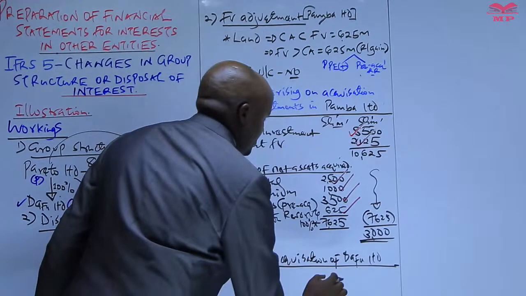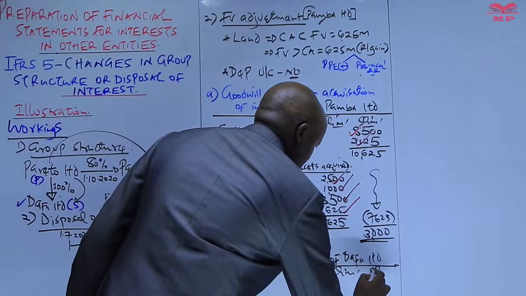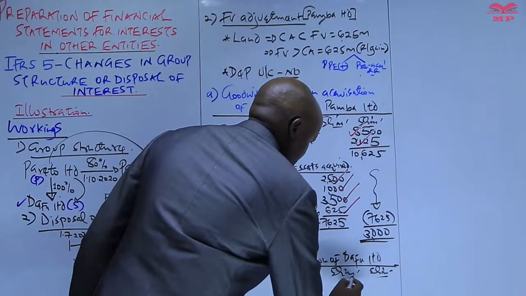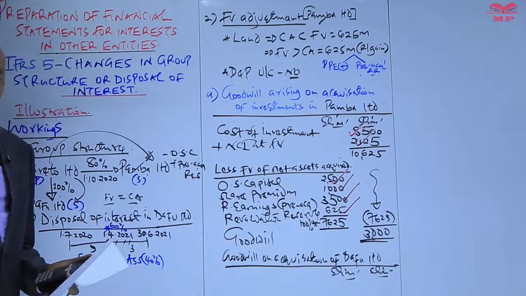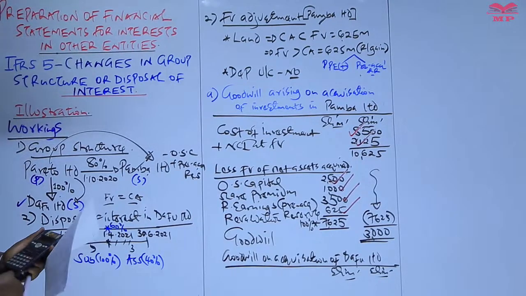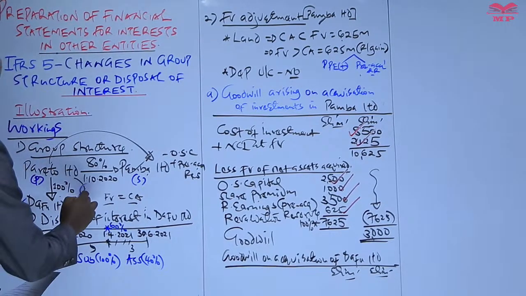So we need to have two columns here, and even before you compute now the goodwill on acquisition of Darfur, it is very, very important for you to note that in Darfur there is no NCI here.